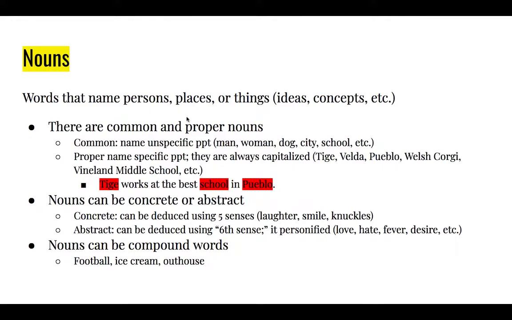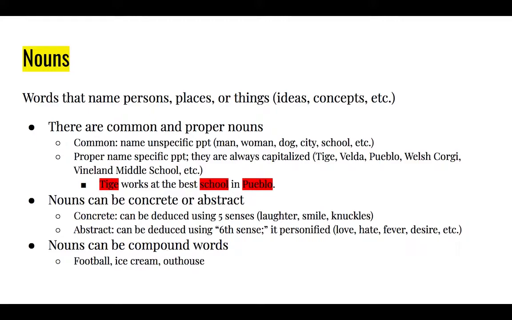Proper nouns name specific person, place, things, and they're always capitalized, like Tig, Velda, Pueblo, Welsh Corgi, Vineland Middle School. Please make sure that you're capitalizing your proper nouns. An example is, Tig works at the best school in Pueblo. The words that are highlighted are nouns, with Tig and Pueblo being proper nouns and school being a common noun.